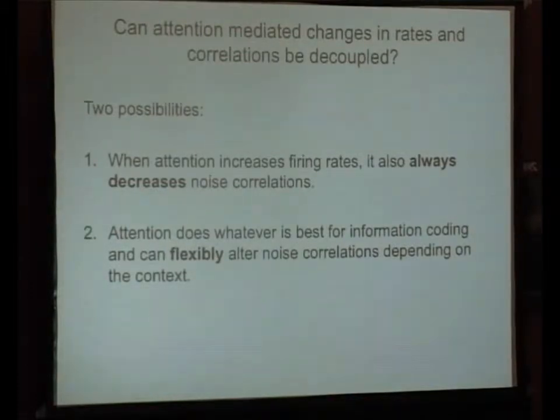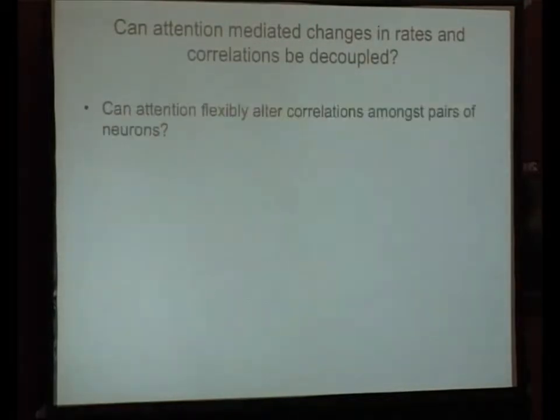And alternatively, what might be happening is that attention does whatever's best for information coding. And it may be able to flexibly alter noise correlations depending on the experimental context. So in the study I'll talk about today, we asked the question about whether attention can flexibly alter noise correlations amongst pairs of neurons. And to really nail this, our goal is going to be to basically try to decouple rate and correlation changes that are associated with attention.